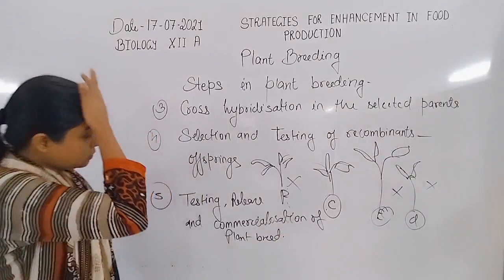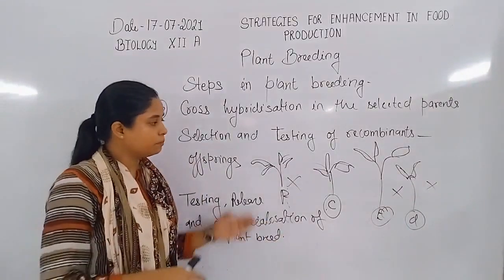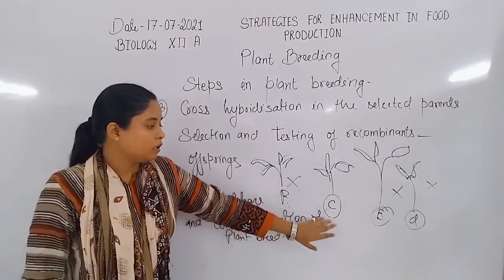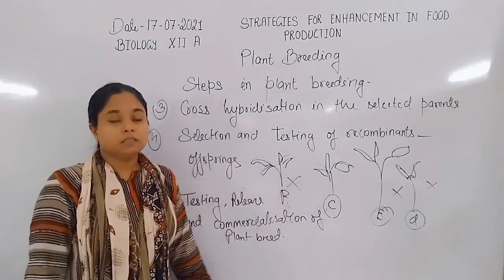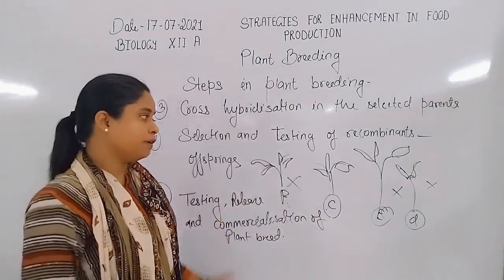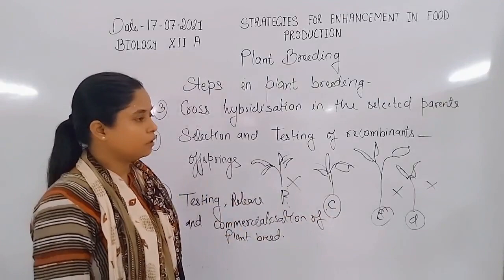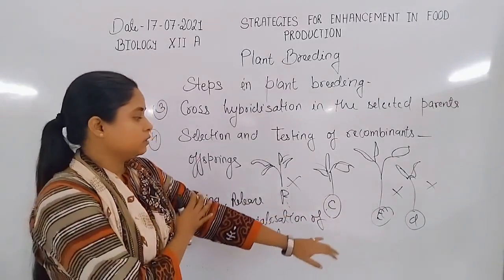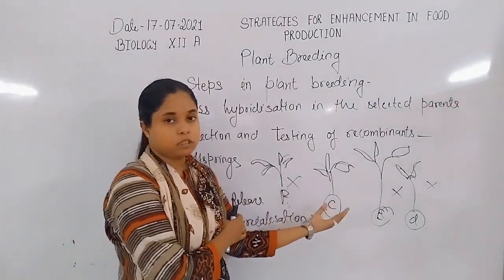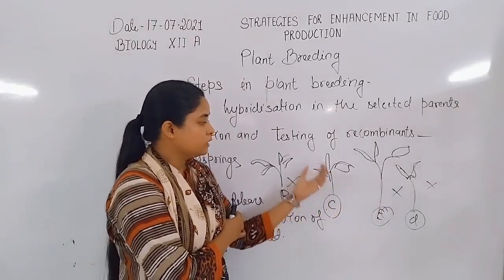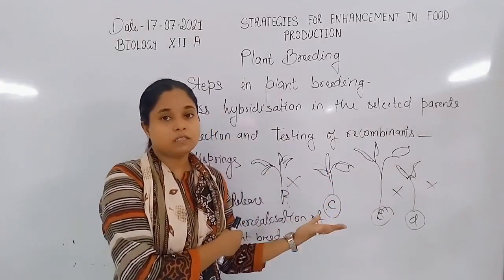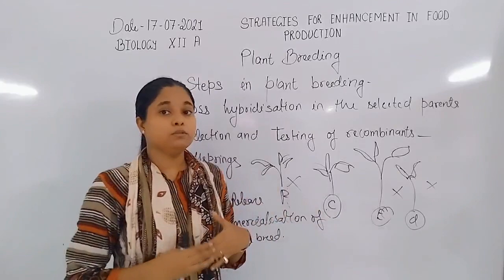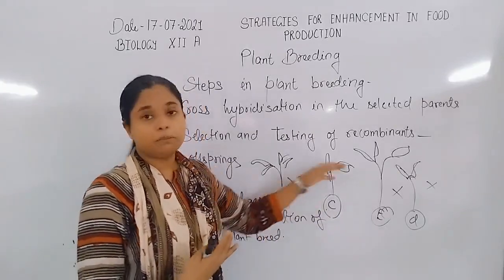For commercialization of the plant breed, that plant C has the desired characteristics that we want, or they actually follow all our goals or aims. So plant C represents all these characters. So we need to increase the number of plants.